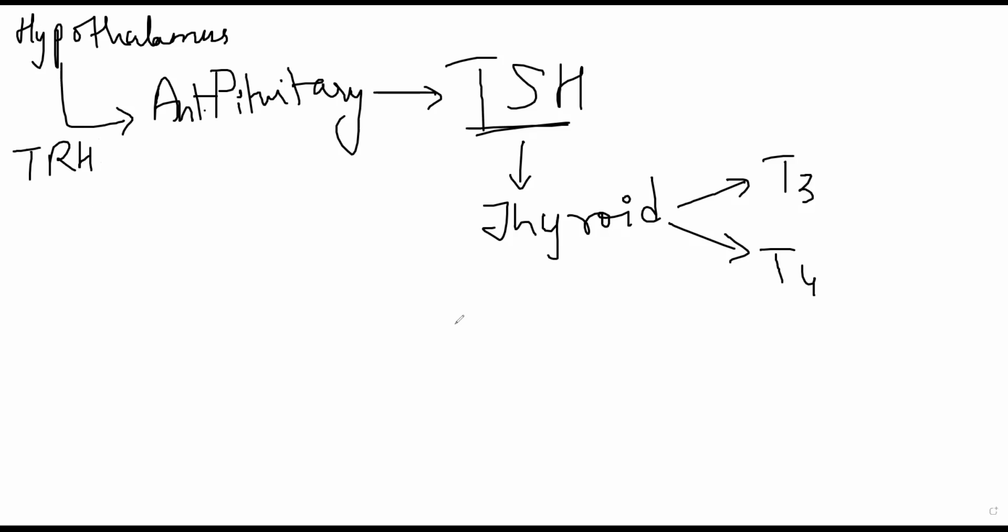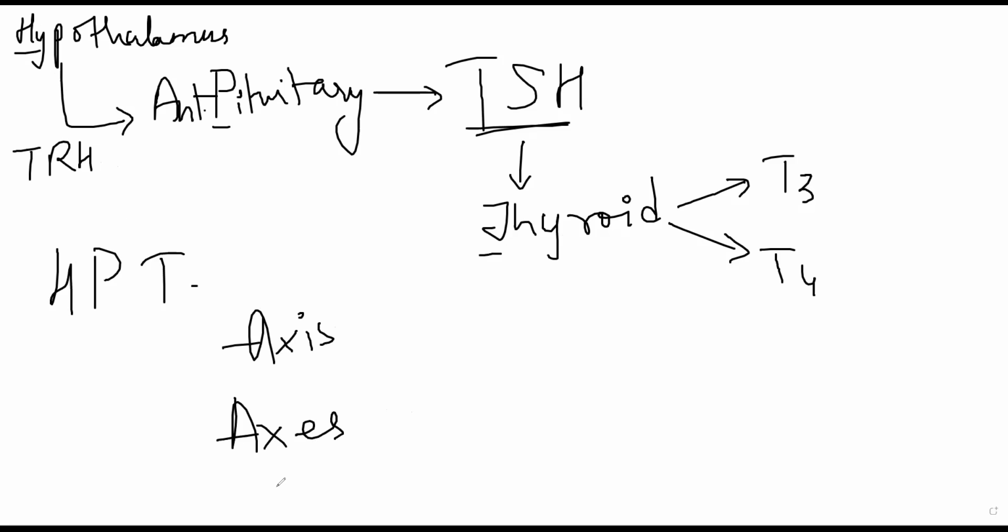इसको एक cycle जैसा consider करते. HPT axis बोलते हैं इसको. ठीक है? Hypothalamus, pituitary, thyroid axis. Now you have multiple different axes. Axis is singular, axes is plural. Okay, this is not excess, access. So